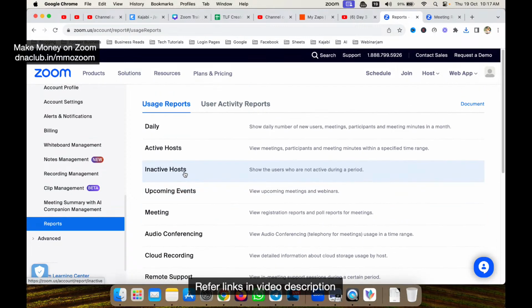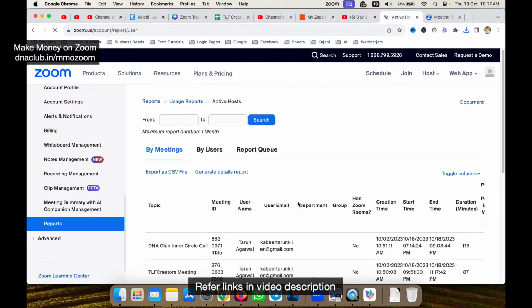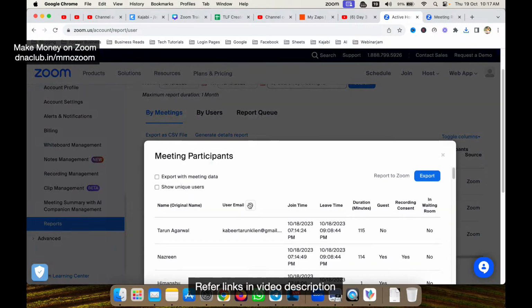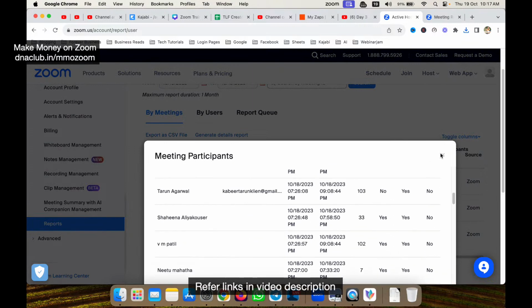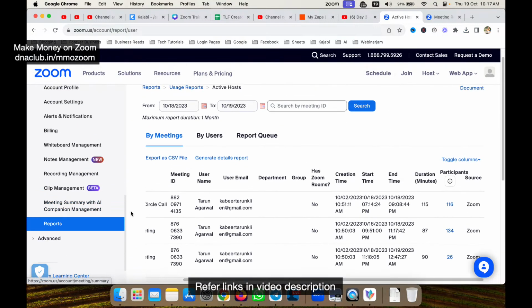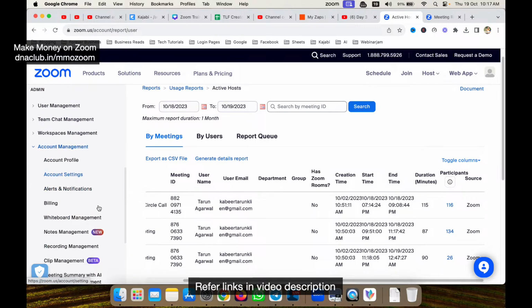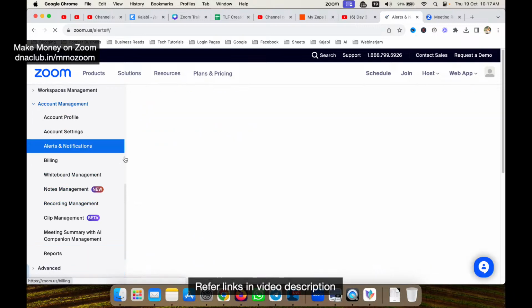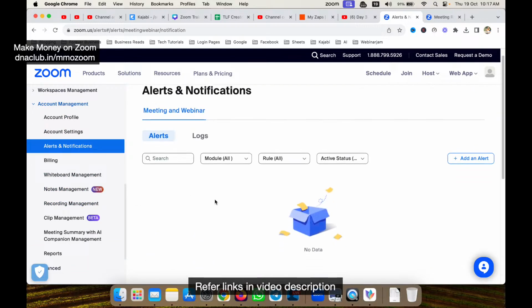Okay, upcoming events, inactive host, active host. So I can see who was the same report. Okay, participants, how many participants were there, their names, and when they entered the webinar or meeting. Okay, so all these things you can see from Zoom reports directly. Clear? And for the remaining, alerts and notifications, you can manage your alerts and notifications from here.